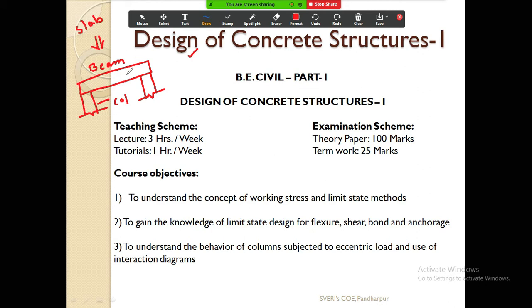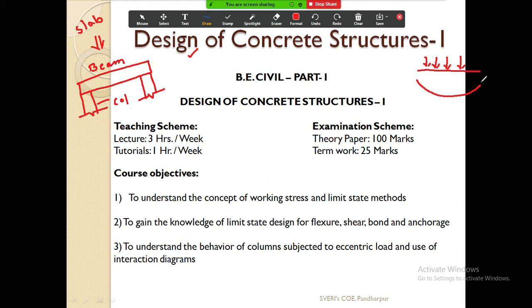Okay, those bars which we have provided, are they good to take the bending moment, or are they sufficient to take the bending moment which is occurring in the beam? The bar should resist the bending moment. Otherwise, what will happen? Suppose this is the beam, and the load is acting on the beam in this way. Due to the load, this beam will bend in this way.